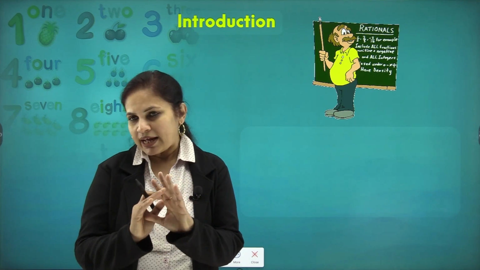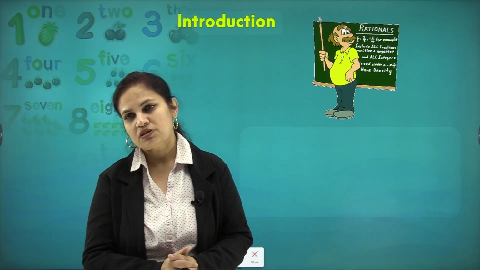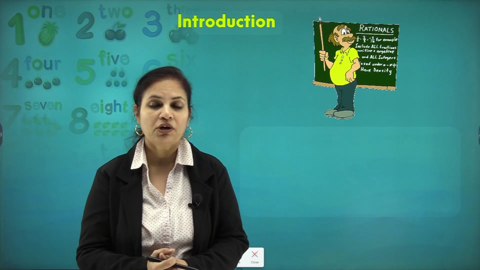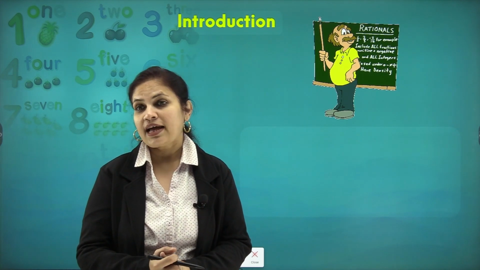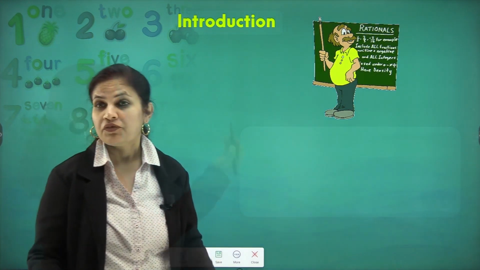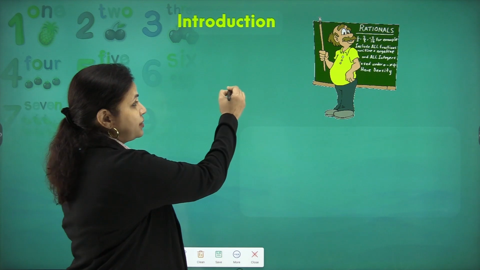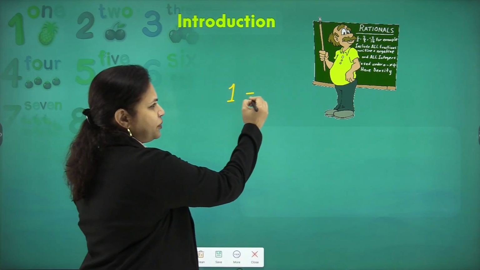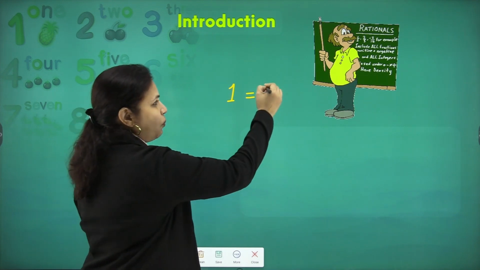So why would I say that whole numbers, integers, natural numbers, fractions and decimals belong to the same group? Because they have a common characteristic. What is the common characteristic? For example, if I start with a natural number 1, can I write 1 as 1 upon 1?